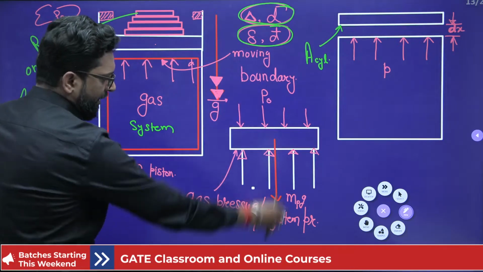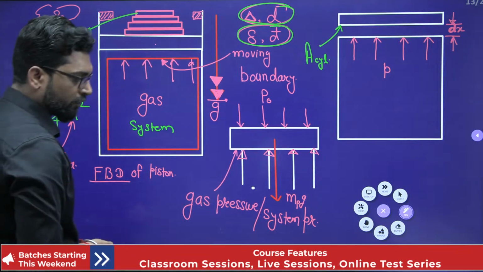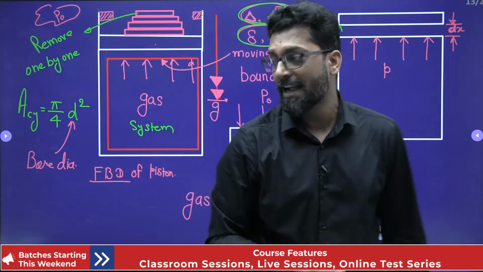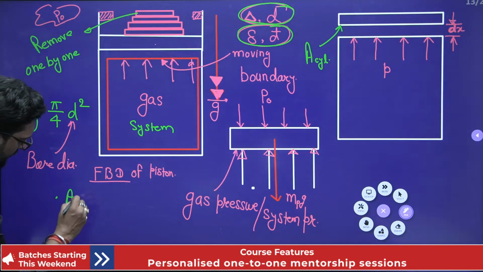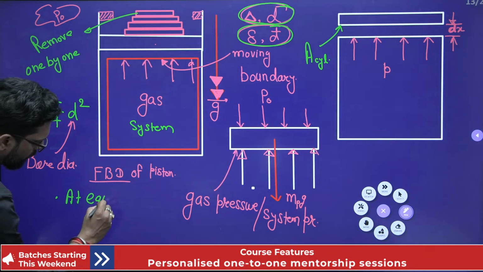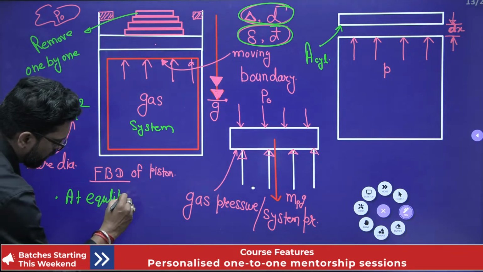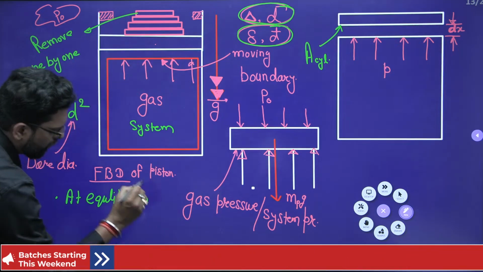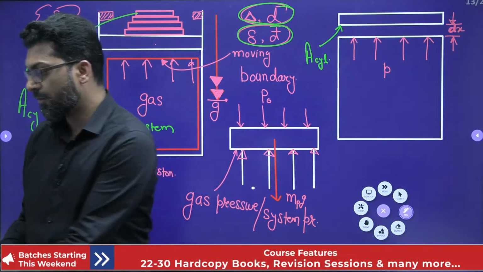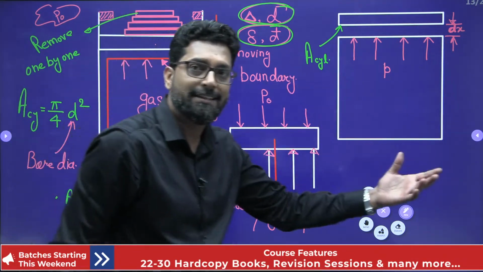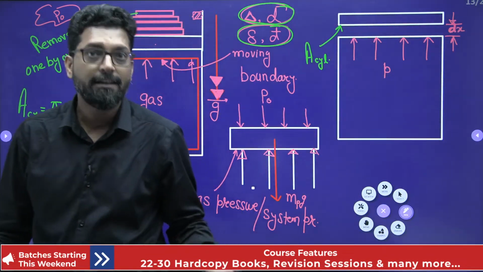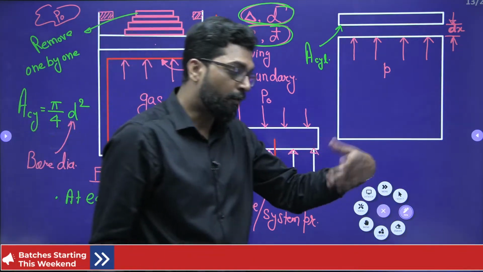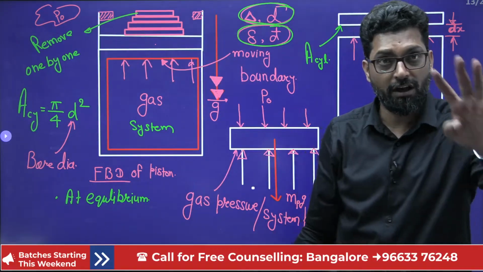If this is your vertical direction, then summation of all the forces. What is the equilibrium? In the free body diagram, this is at equilibrium. What is the equilibrium condition? There are 4 equilibrium conditions. Summation of all the forces in x direction, in y direction, and in z direction is equal to 0, and summation of all the moments at any point is equal to 0.